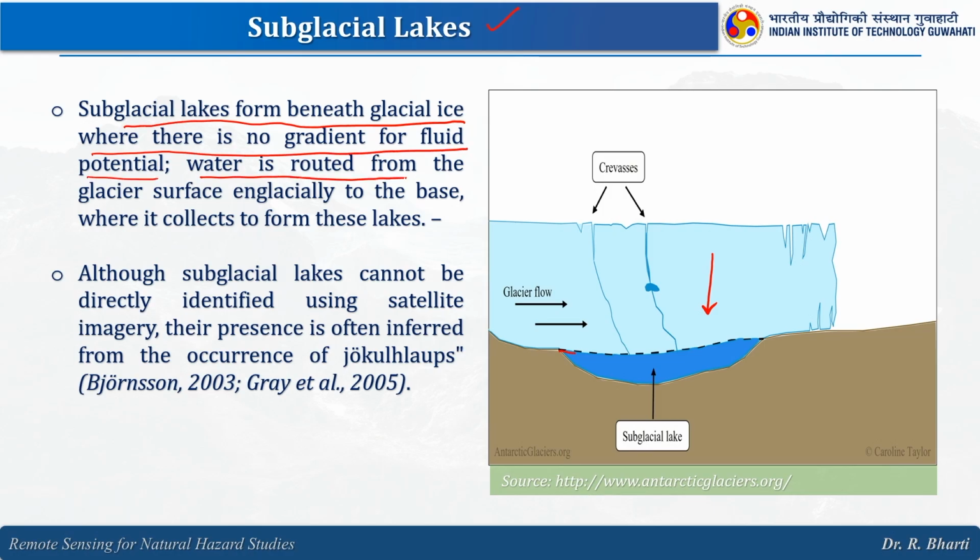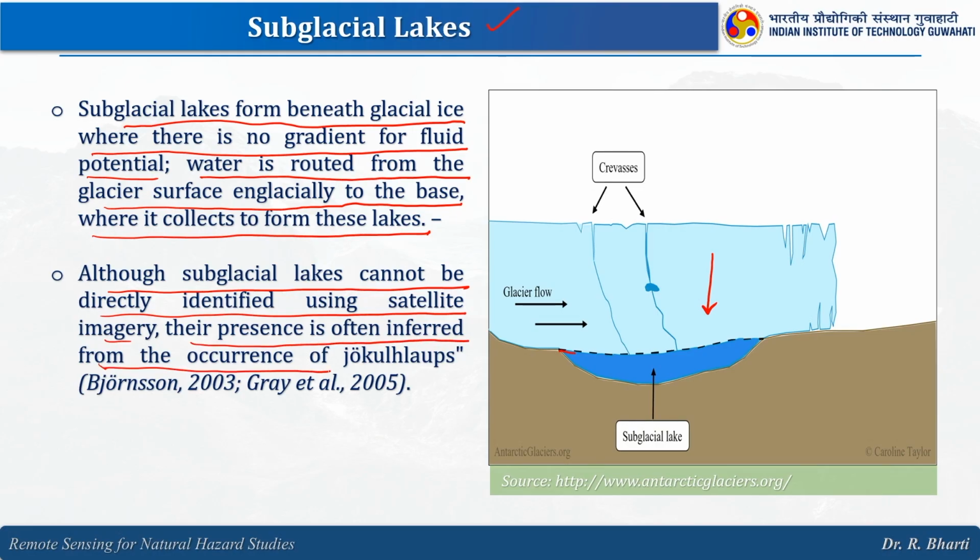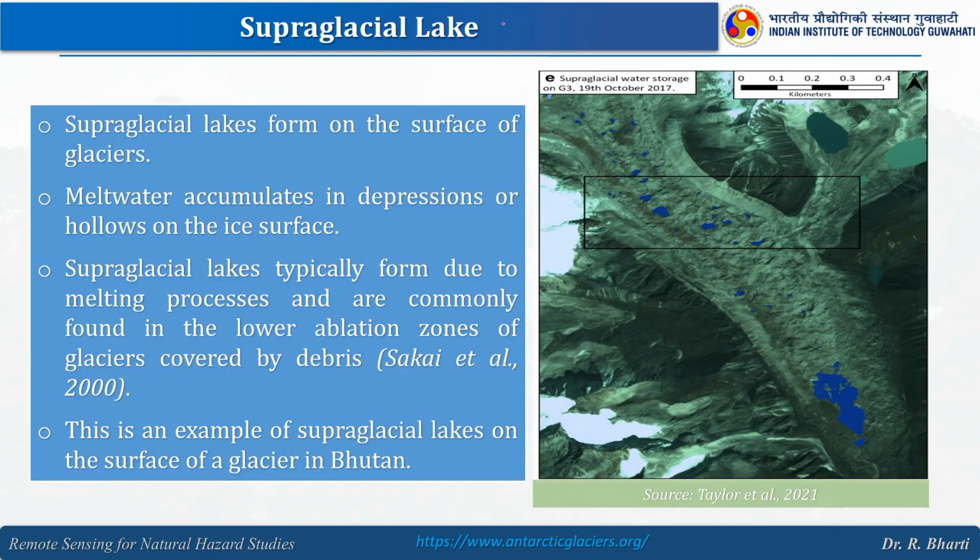Water is routed from the glacier surface englacially to the base where it collects to form these lakes. Although subglacial lakes cannot be directly identified using satellite imagery, their presence is often inferred from the occurrence of geomorphic features.